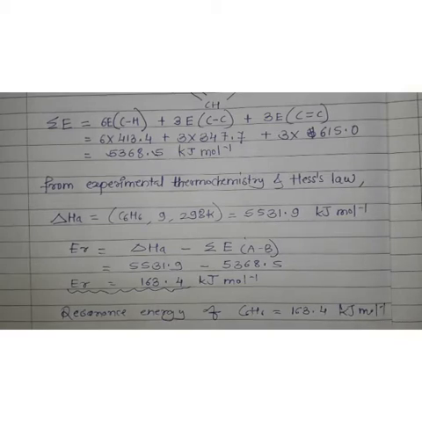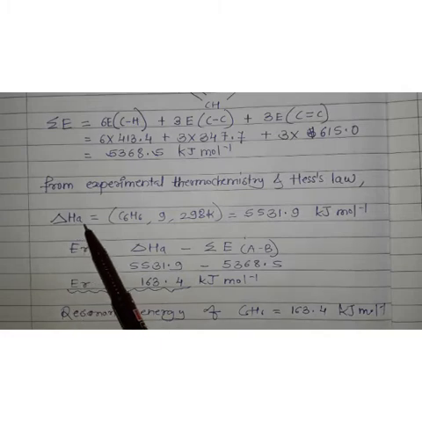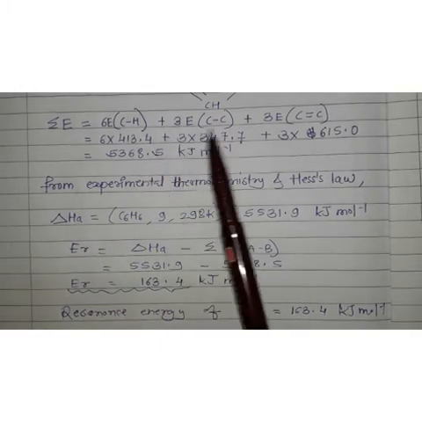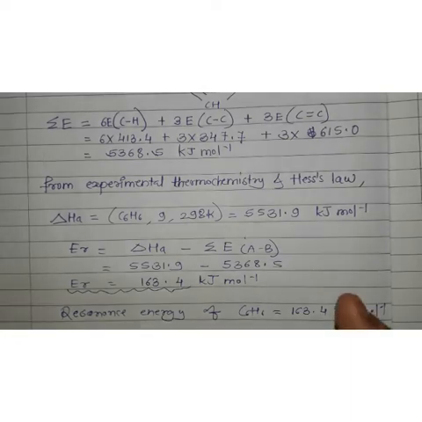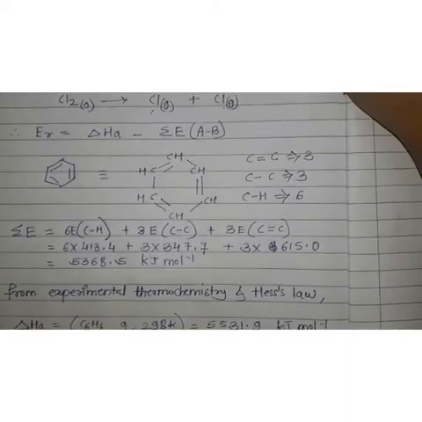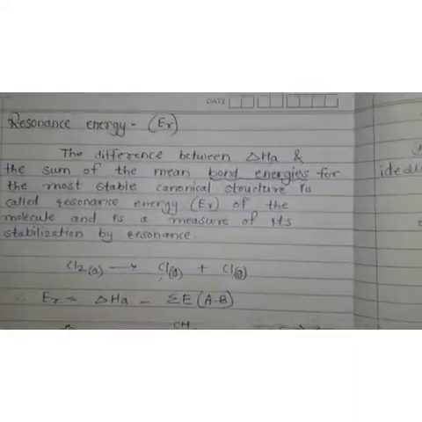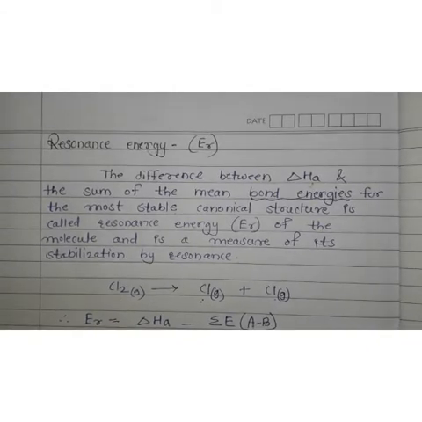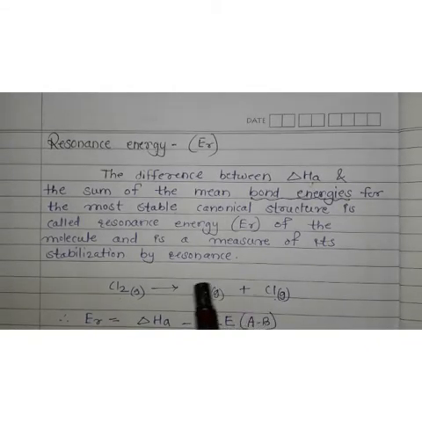So in this way you can find out the resonance energy if you know the bond enthalpy and sum of bond energies. So this was about resonance energy, which is a measure of strength or stability or stabilization of that particular molecule. Understand? Let us see now the next, Kirchhoff's equation.